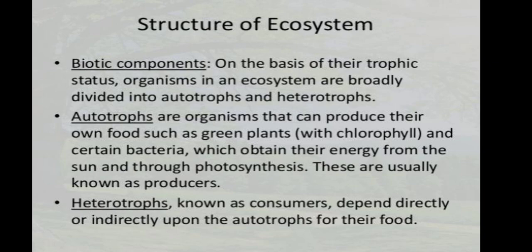In simple language, autotrophs means those organisms which synthesize their own food material, or the organisms that can produce their own food material, such as green plants with chlorophyll, and certain bacteria which obtain their energy from the sun through the photosynthesis process. These are usually known as producers. And then heterotrophs are known as consumers. They do not synthesize their own food material, and depend directly or indirectly upon the autotrophs for their food.